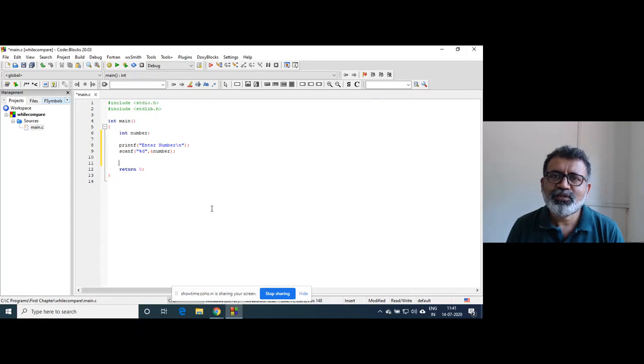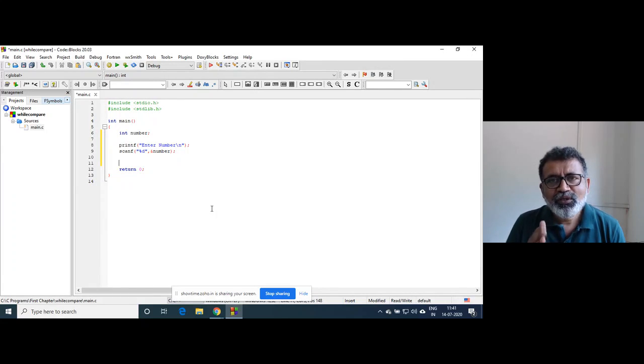So 23 divided by 2, remainder is 1. So 23 is not divisible by 2. 23 divided by 3: 3 sevens are 21, 3 eighths are 24. So the remainder is 2.